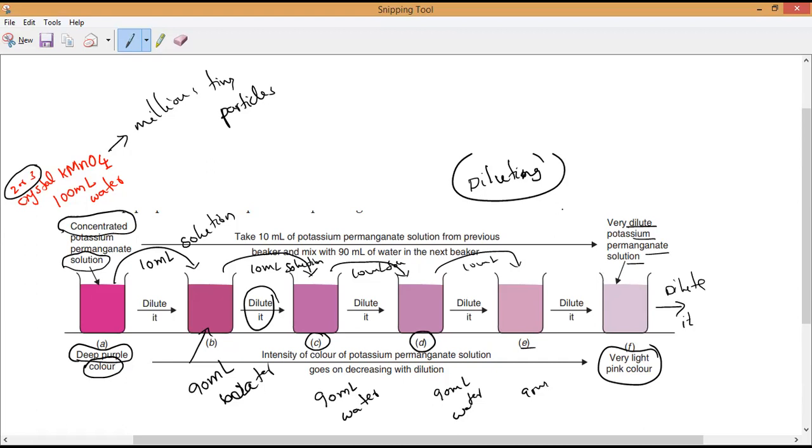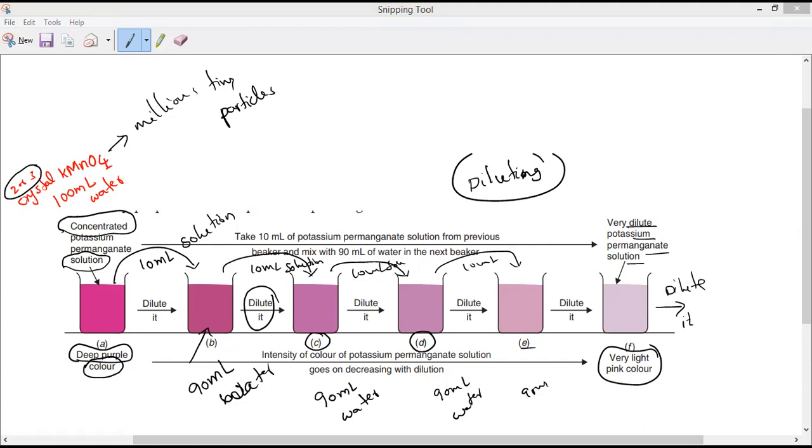So experiments, even sometimes they will ask in the exam: prove that particles are extremely small in size, or particles of matter are very, very small. Then you have to explain with this picture. Are you clear, everybody? That is why I taught you. So what is the first experiment to verify that the particles of matter are very, very small?